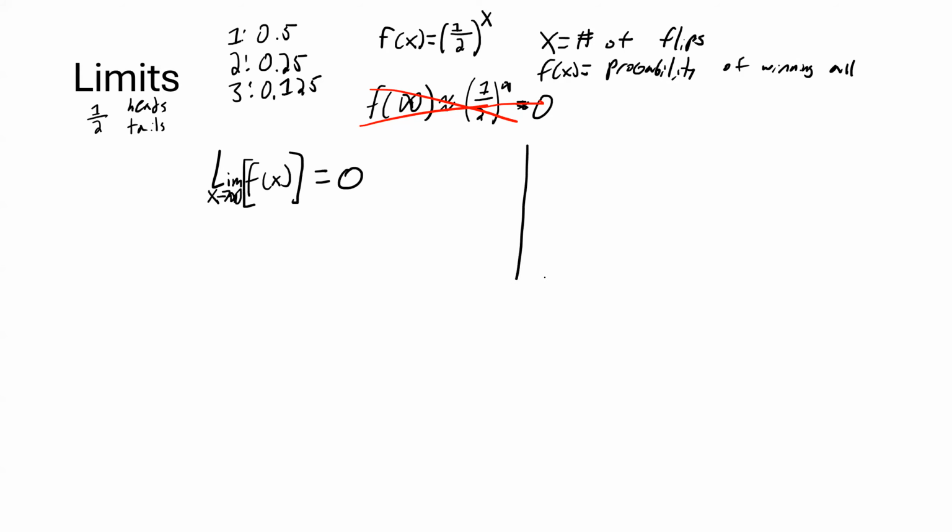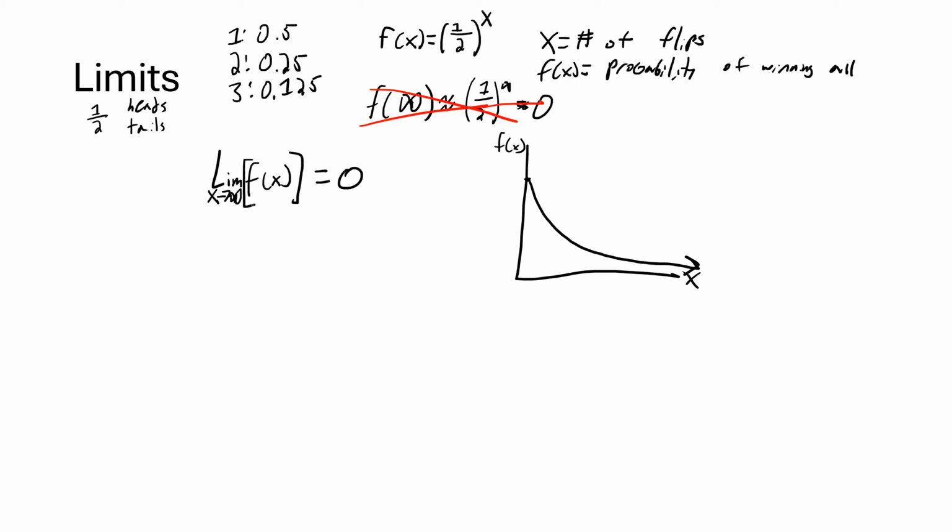If I graph out f(x), where this is x equals 0, it looks something like this. That's your classic asymptotic decay. Once again, let's back up and realize there's no value of x that we plug in to give us infinity. And no matter what value I choose for x, f(x) can't equal 0. That is impossible. But the limit as I go to infinity is equal to 0, because it gets so close to 0 that it's basically indistinguishable.